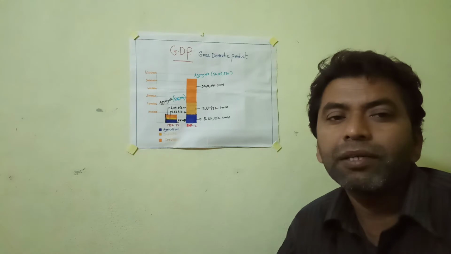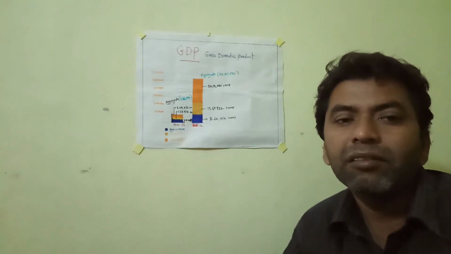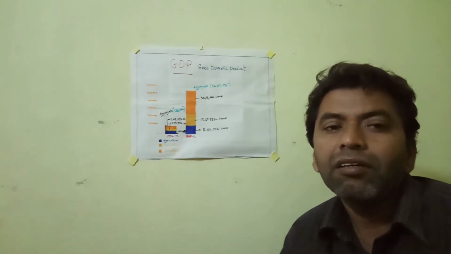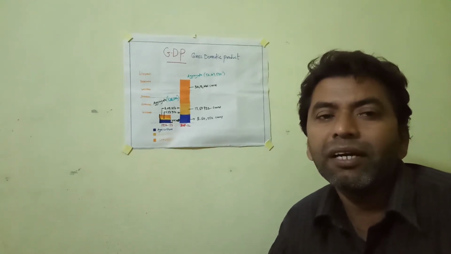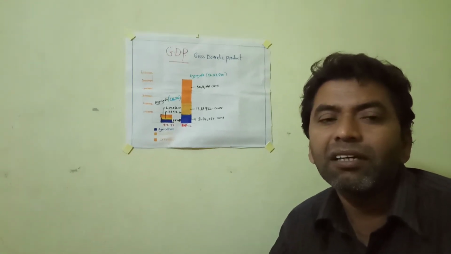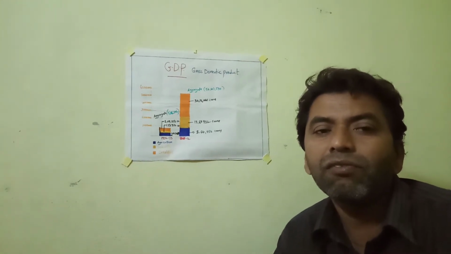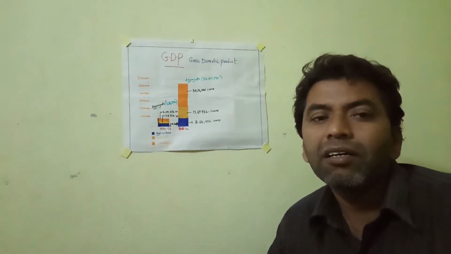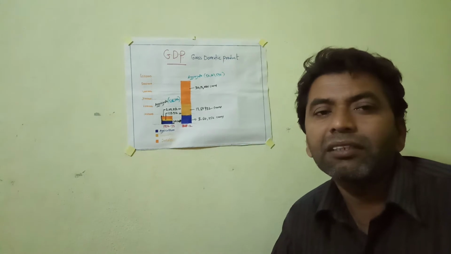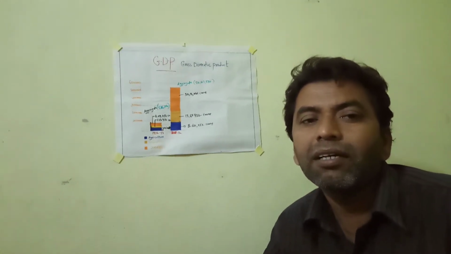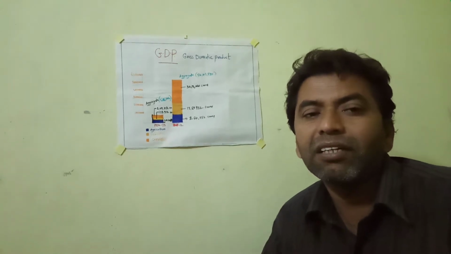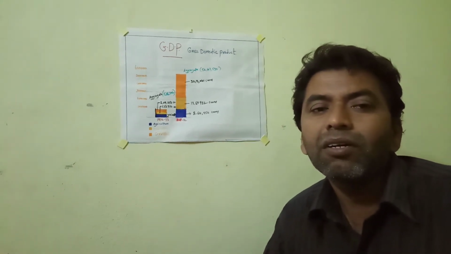The topic name is GDP. What is GDP? The final values of goods and services produced in a country in a financial year is called GDP. In full form, GDP means gross domestic product. We use this GDP as an indicator to know about the country's status, whether it is rich or poor.